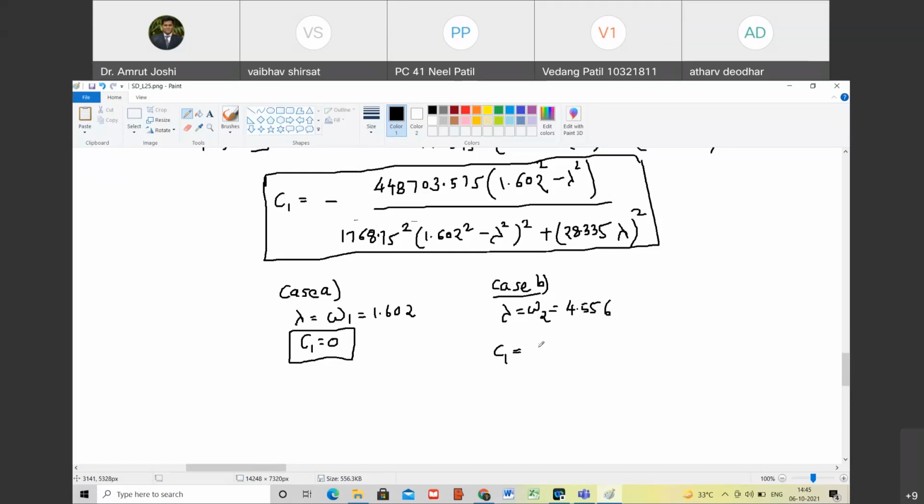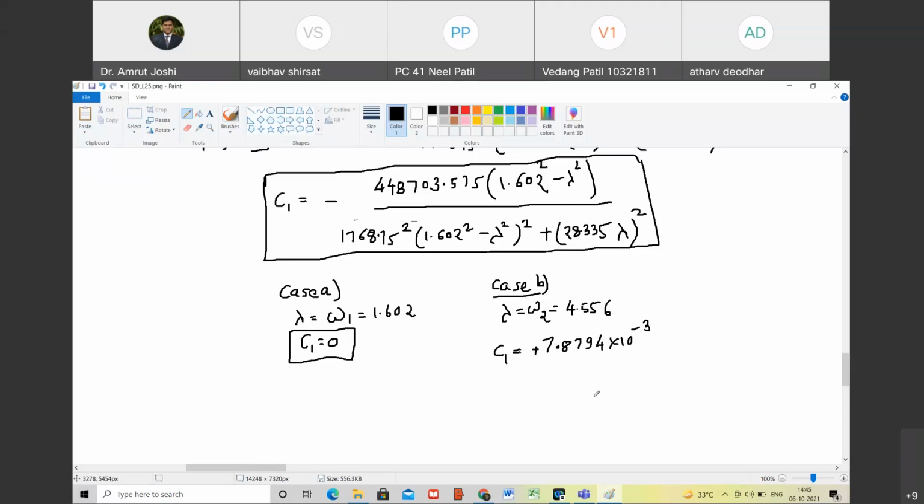Is it 166? 5.3208? No, I am getting it as minus 7.8794 into 10 power minus 3. Sorry, minus is sitting outside there, so it will be plus. Just check once again. Substitute this value.